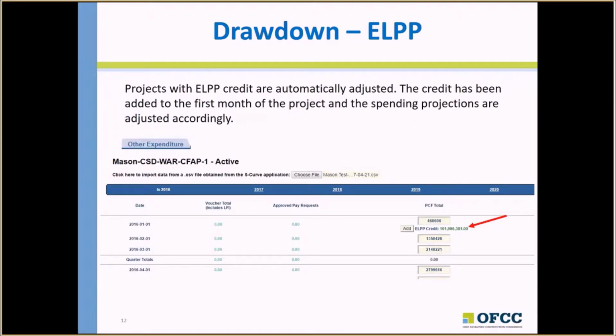If a project has ELP credit, the credit is automatically added into the first month, and your drawdown projections have been adjusted accordingly. This task is done by the CM role.